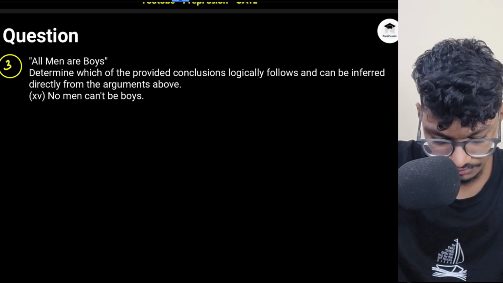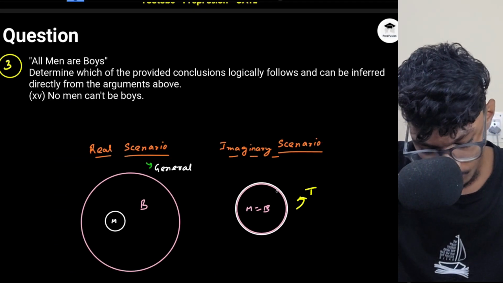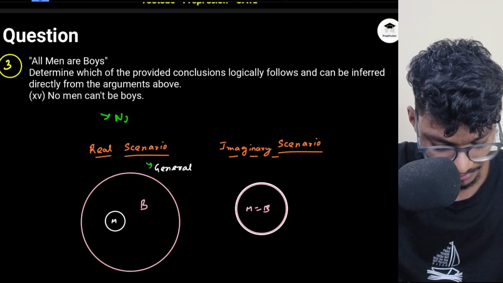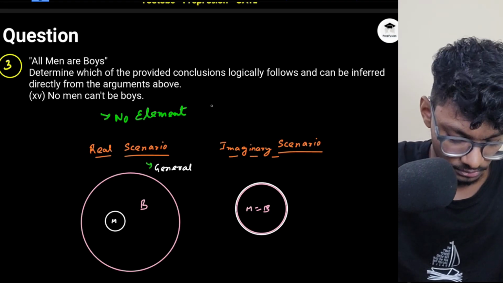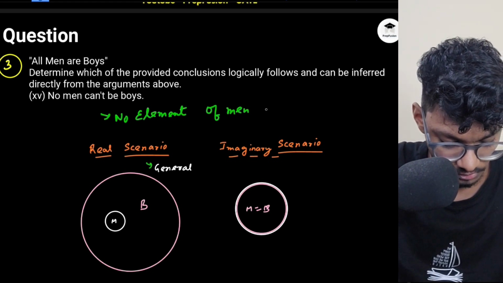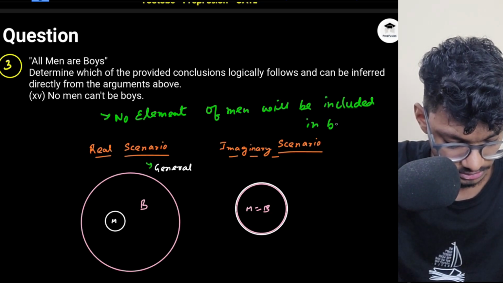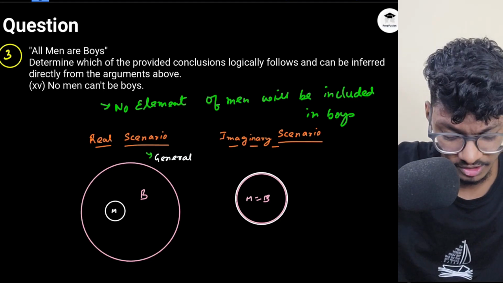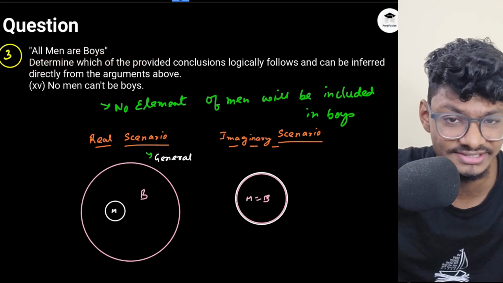No men can't be boys. It is telling me no men can't be boys. That is, no element of men will be included in boys. Again, the same thing, I will explain in English here. Again, it is not possible, because I know all elements of men will be included in boys, because that is what is being told in the statement.